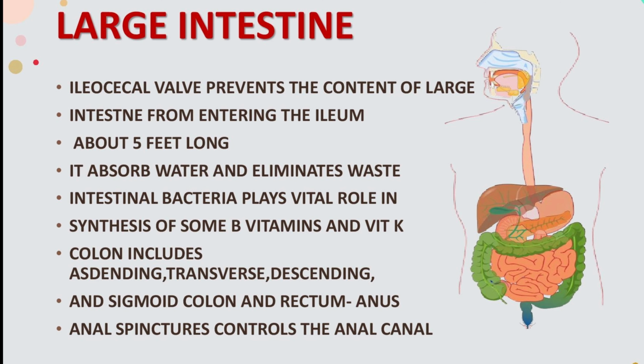Next we have the large intestine. The ileocecal valve is present between the ileum and cecum, which prevents the emptying of the content of the large intestine into the small intestine. It is about 5 feet long and it helps to absorb the water and eliminate waste. There are some intestinal bacteria seen in the large intestine which play a vital role in the synthesis of vitamin B and vitamin K. The large intestine includes the colon, which has ascending, transverse, descending, and sigmoid colons, and it ends in the rectum and is followed by the anus. There are anal sphincters which control the anal canal.